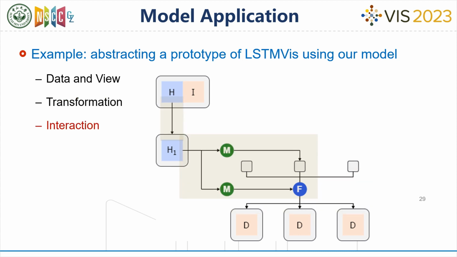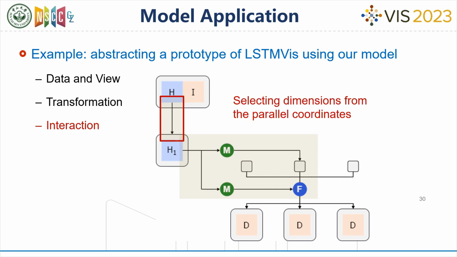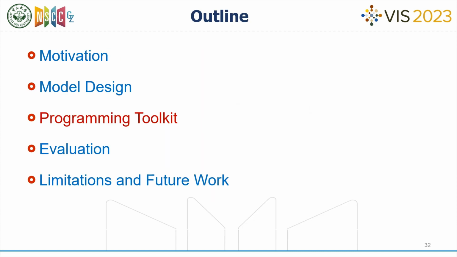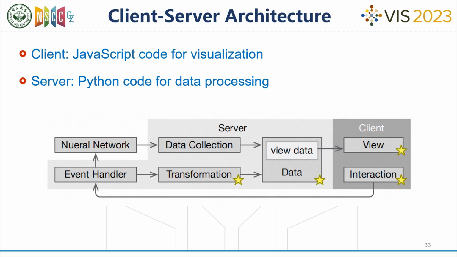After that, we represent the interactions on the interface, including the interaction of selecting subsets of dimensions on the parallel coordinates plot, and the interaction of obtaining match count and selected word indices on the selected dimension view. Next, I will introduce NNVis Builder, the programming toolkit we have designed based on the abstract model.